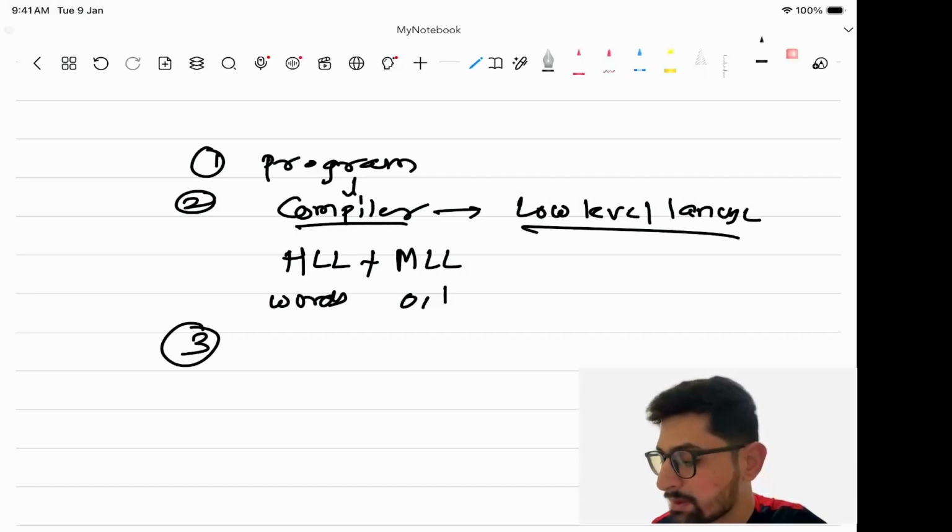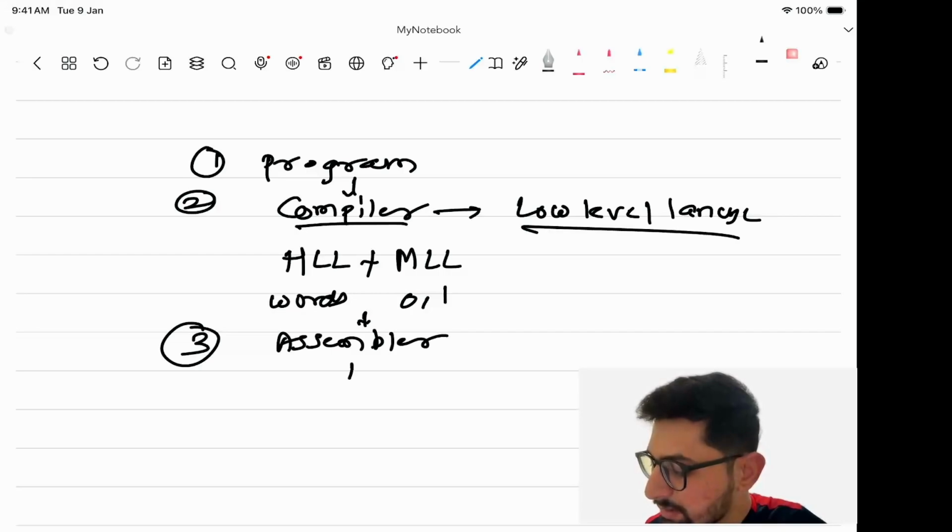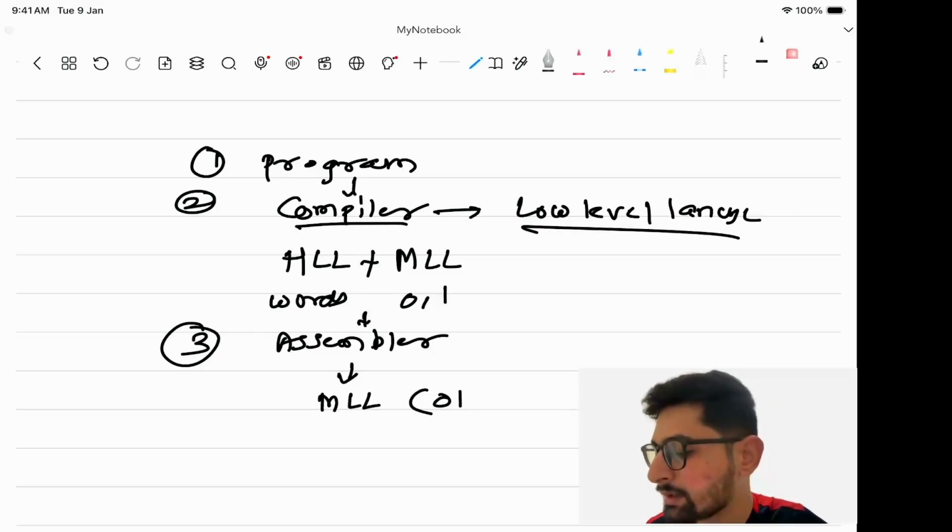Then the third step is what we call the assembler. The assembler takes as input whatever the compiler generates, and converts the program into machine level language. Here only ones and zeros are there.